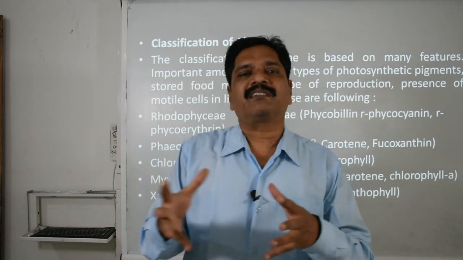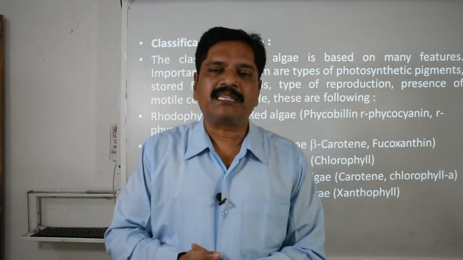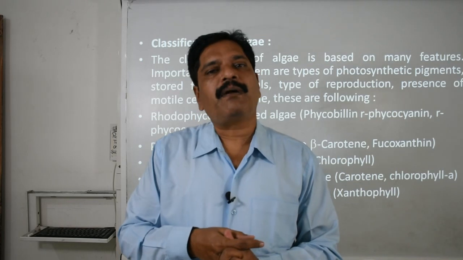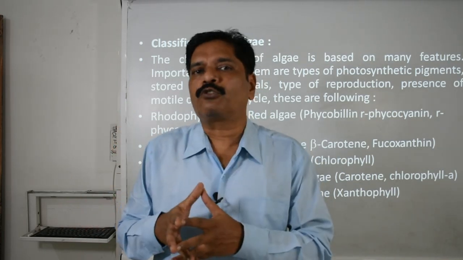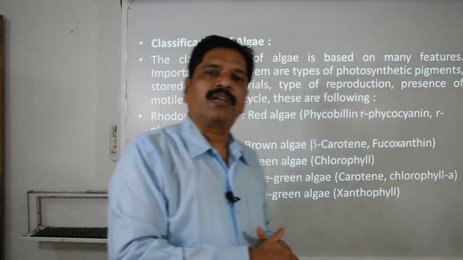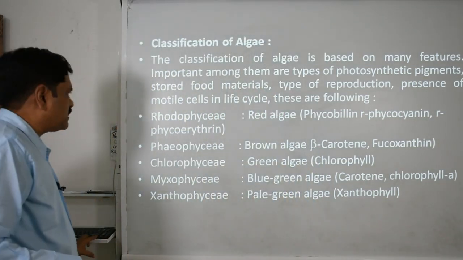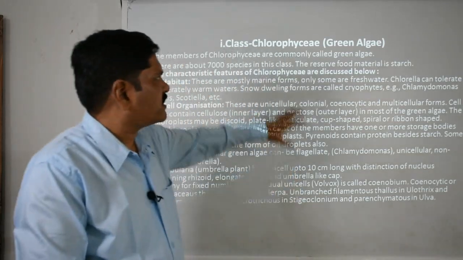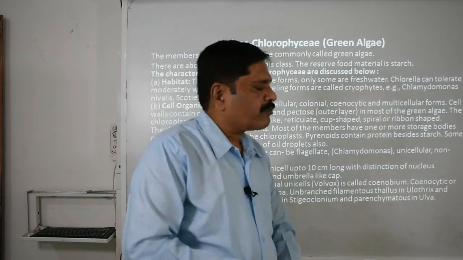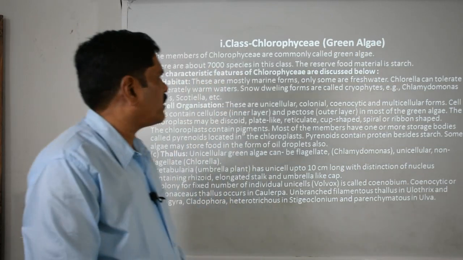Okay, the plant appears this different color because of the presence of this color pigment. But ultimately, after the trapping of this solar energy, it gives it to the chlorophyll A and B. They are also present there. Now, first we are going to discuss the green algae, or what we call the class Chlorophyceae.